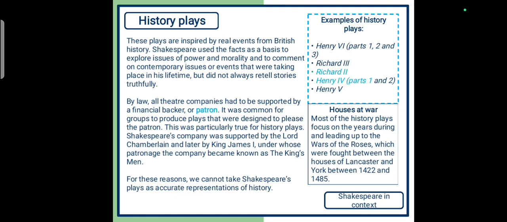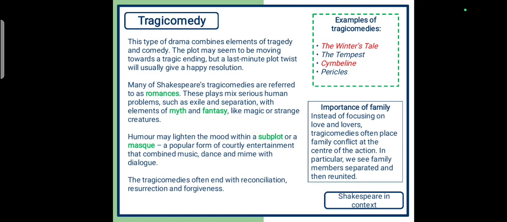Examples of history plays are Henry VI, Parts 1, 2, and 3, Richard III, Richard II, Henry IV, Parts 1 and 2, Henry V. Here, Richard II and Henry IV, Part 1 are the prescribed plays for us. Tragic comedy.